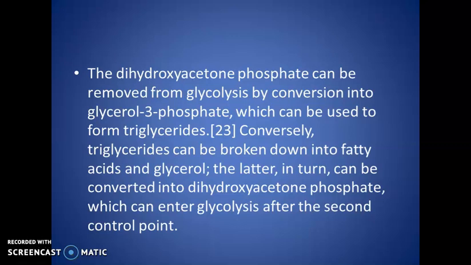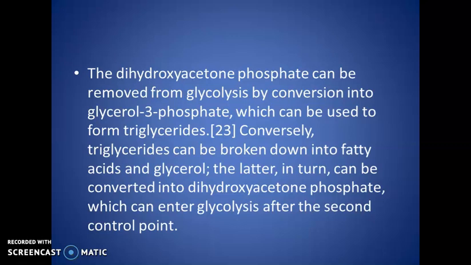Then dihydroxyacetone phosphate can be removed from glycolysis by conversion to glycerol phosphate, which can be used to form triglycerides. Conversely, these triglycerides can be broken down into fatty acids and glycerol.